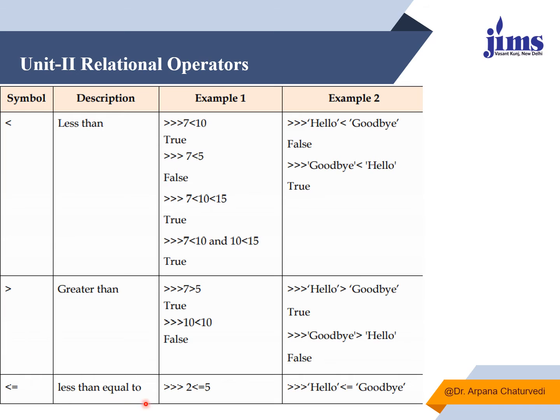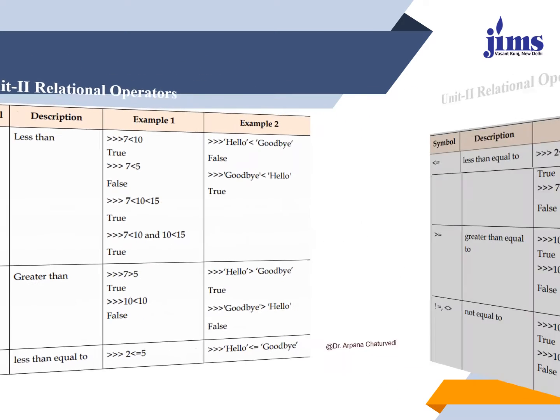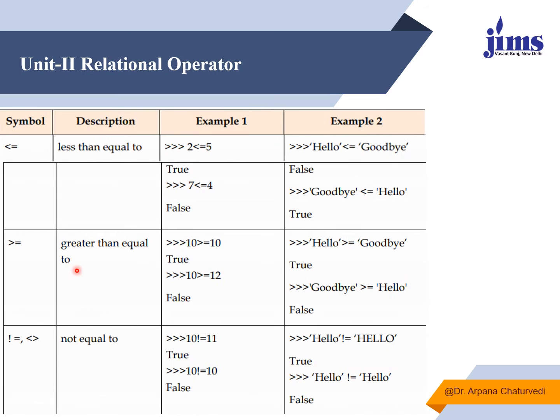Similarly, you can go for less than equals to also, because when you say less than, it will never check the equal value. But if you want to check the equal value also, you can go for less than equals to, and it will work accordingly. And vice versa to this is greater than equals to, it will check whether the value is greater than or equal to. It will check both the things. Similarly, you can use two symbols for not equals to. One is exclamation mark equals to or the less than greater than symbol. So it checks whether both the values are equal or not.